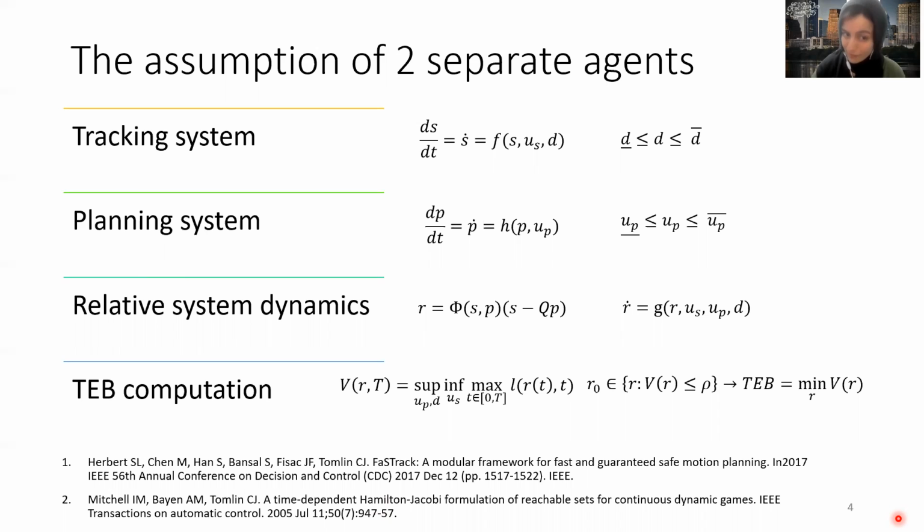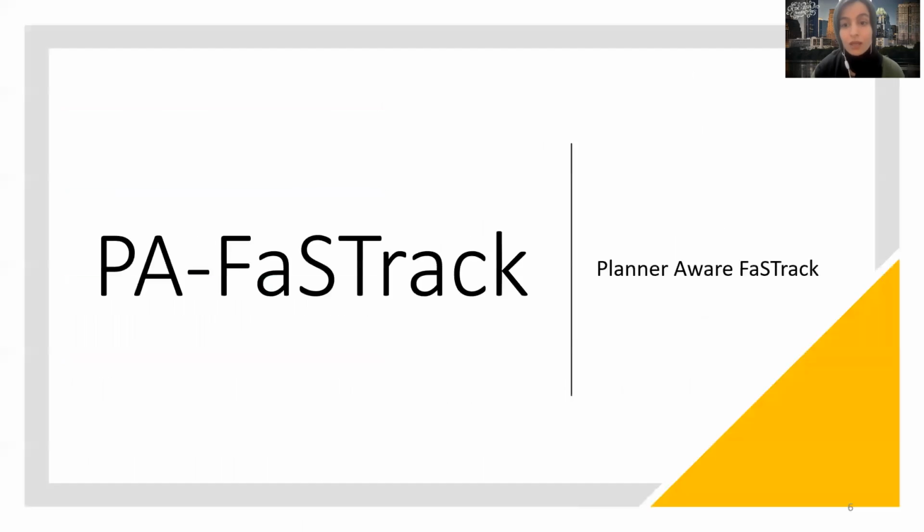For more details on HJ variational inequality, pursuit evasion games, and the exact computation of TEB, please refer to the references listed here. PAFastrack manages to compute a very safe tracking error bound, which can then be used with any fast online planning algorithm at the time of collision check to provide a safe path. And the good news is the HJ heavy computation can all be done offline, but there is something too conservative about PAFastrack, and that is the assumption of planning system actively trying to avoid the tracking system,